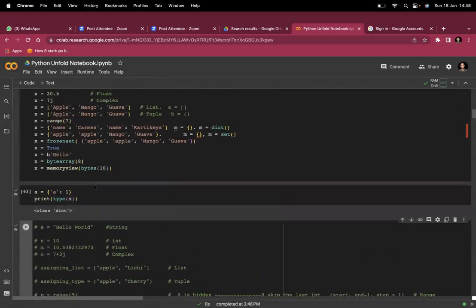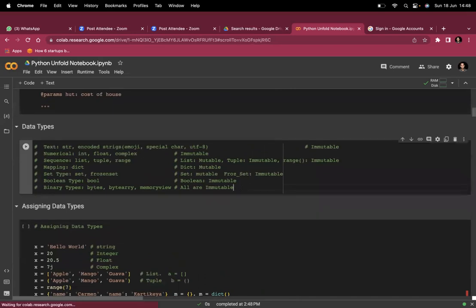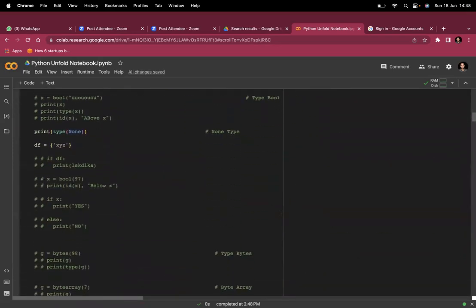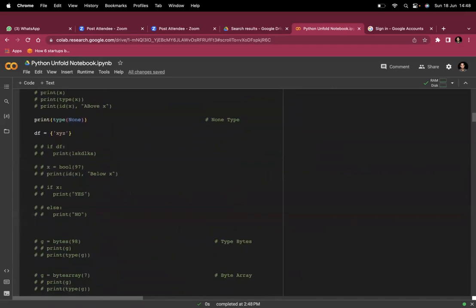And I should add it here as well: NoneType, and these are defined as None.